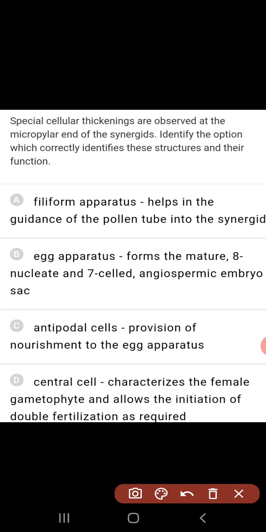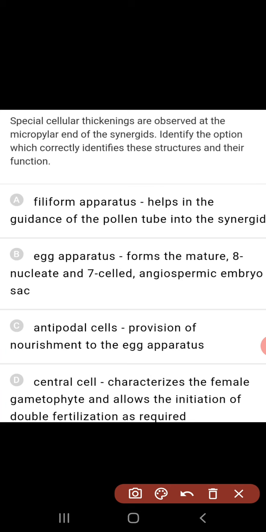Special cellular thickenings are observed at the micropylar end of the synergids. Identify the option which correctly identifies these structures and their function. The cellular thickenings are nothing but the filiform apparatus, and it helps to guide the pollen tube into the synergids. Yes, that is the right answer.